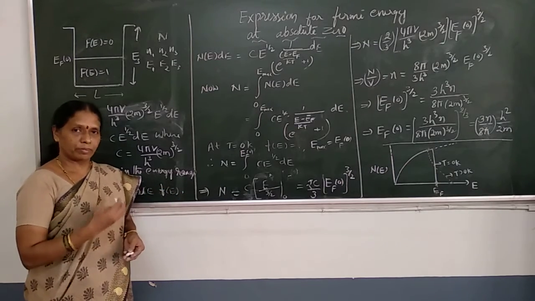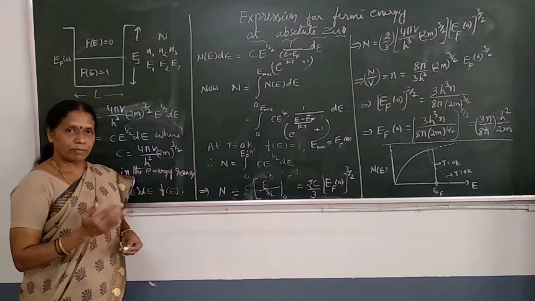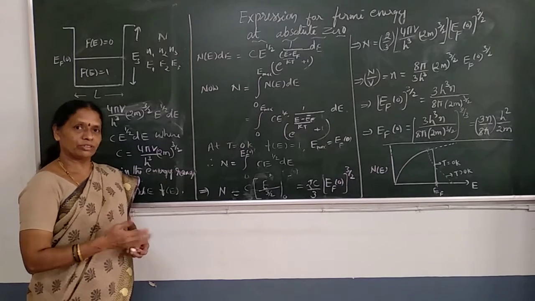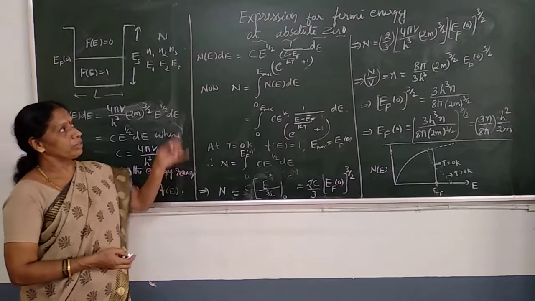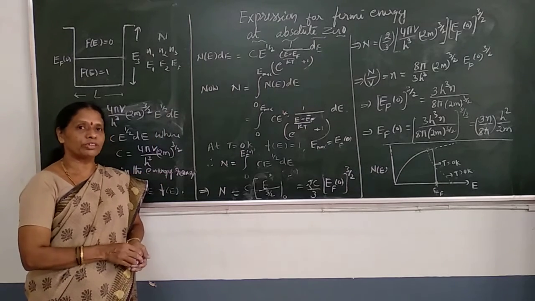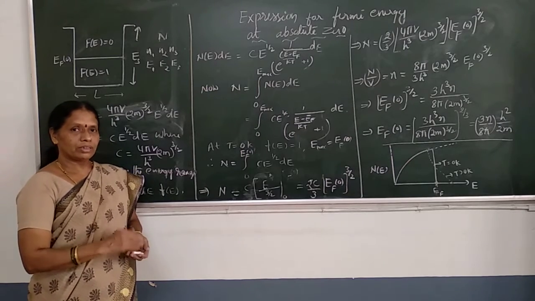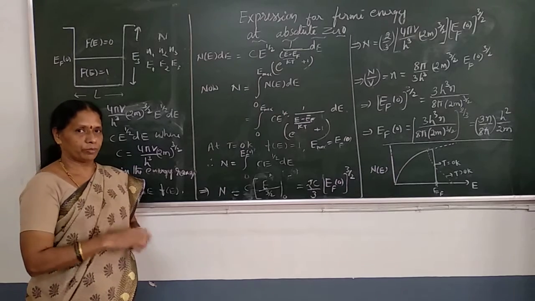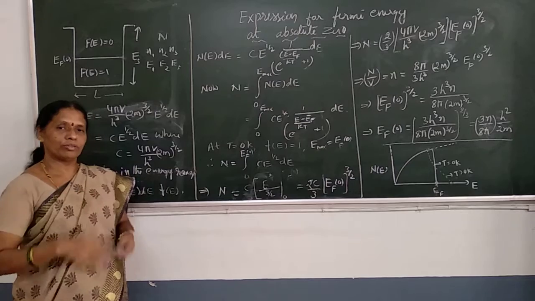In the previous class, we also discussed Fermi energy, Fermi factor and energy density of states. All these things we discussed there. Now today, let us derive the expression for Fermi energy at absolute zero. What is Fermi energy at absolute zero? The energy corresponding to the highest filled level at absolute zero is called Fermi energy.